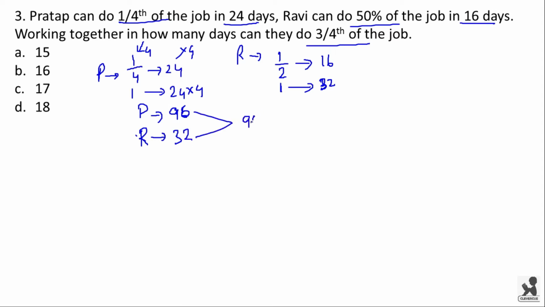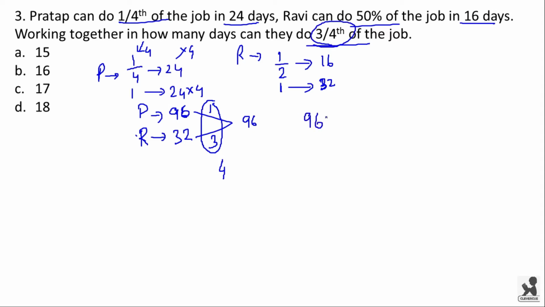The LCM is 96, and Pratap's efficiency is 1 and Ravi's efficiency is 3. By working together, they will have a combined efficiency of 4 units per day. So the efficiency is 4. Now the question is, working together, in how many days can they do 3/4 of the job?